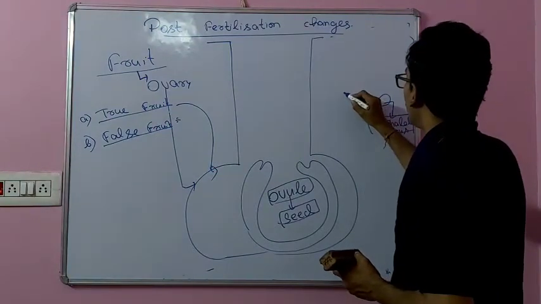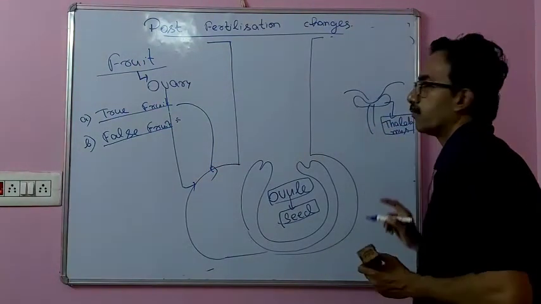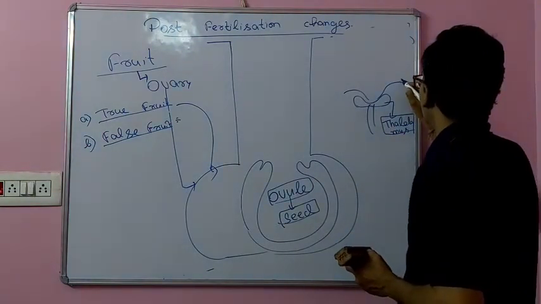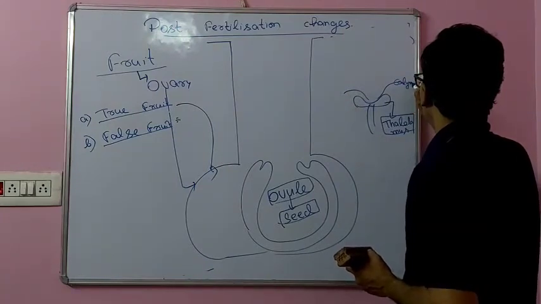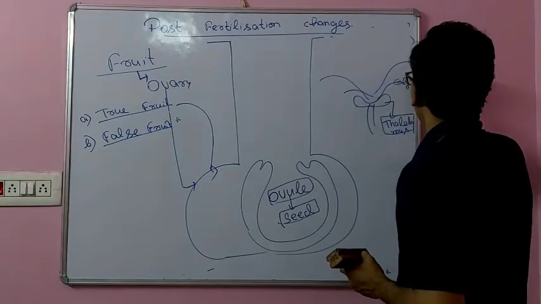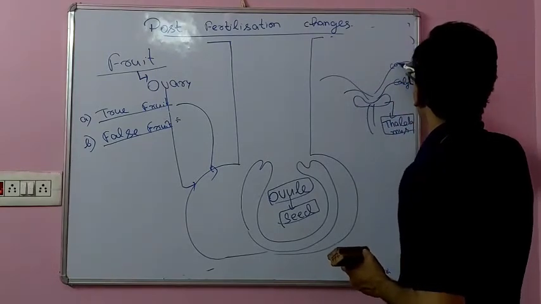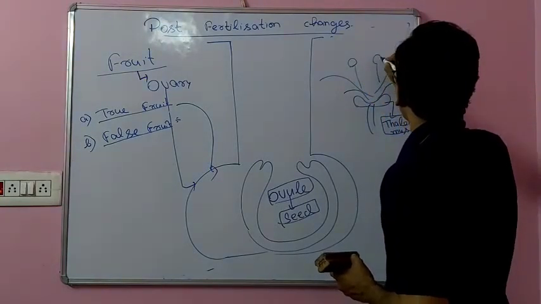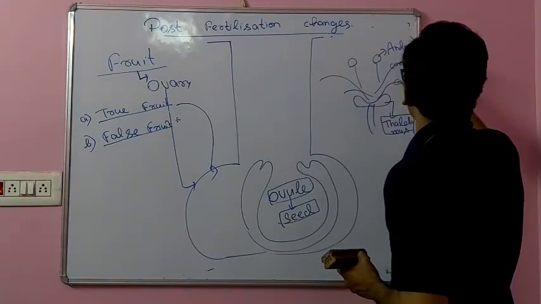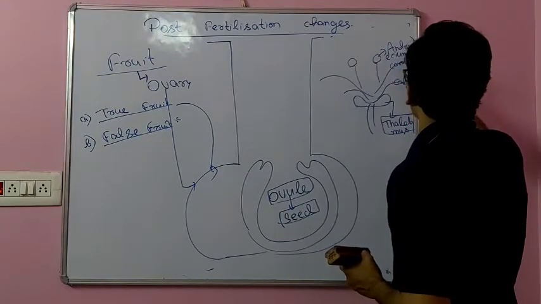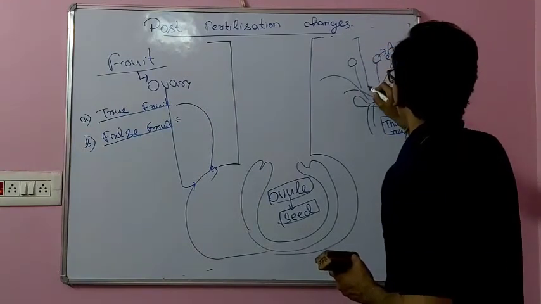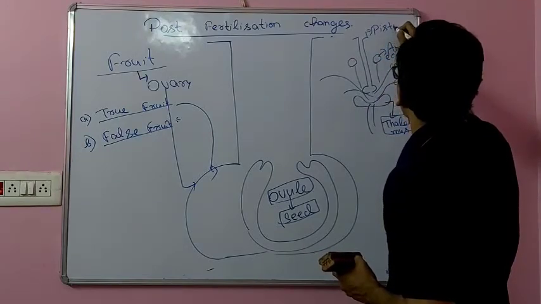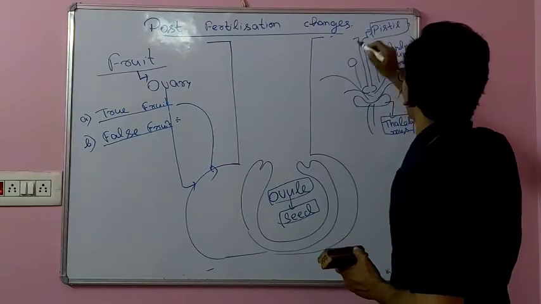This thalamus bears four different whorls. The first is the calyx, next the corolla, next the androecium, or the third whorl, the male reproductive whorl, and next the pistil, that is the female reproductive whorl.